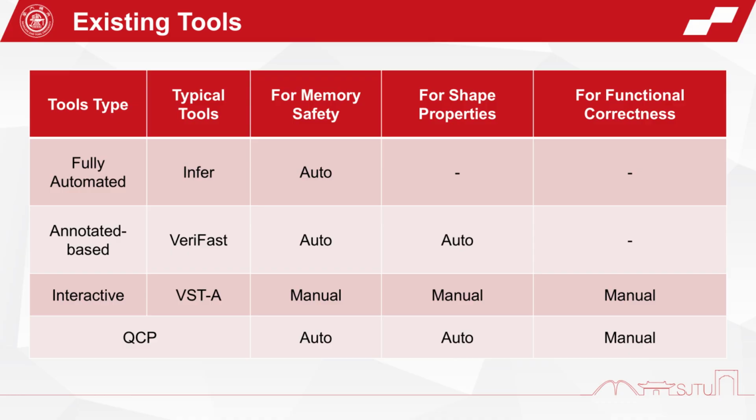Existing tools made different trade-offs between automation and expressiveness. However, tools that are capable of proving functional correctness still require a lot of manual effort and are impractical for large-scale programs. To address this, we propose QCP. It achieves high automation in proving simple properties, while significantly reducing the manual effort required for verifying complex properties.